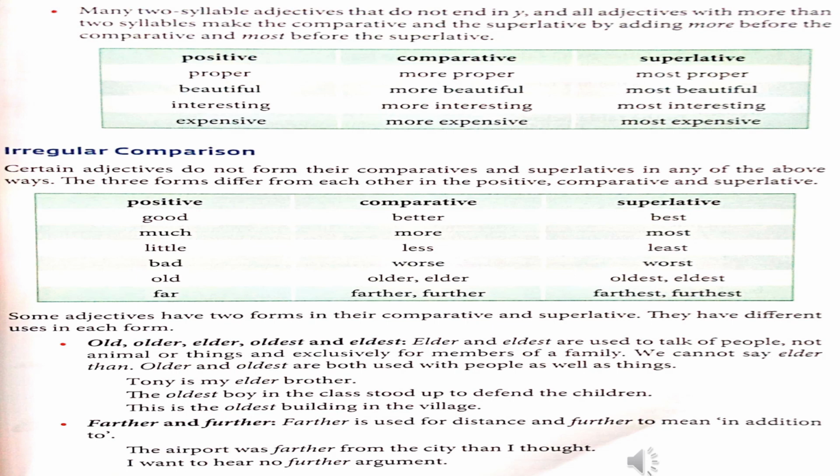Elder and eldest are used to talk of people, not animals or things, and exclusively for members of a family. We cannot say elder than. Older and oldest are both used with people as well as things. Here, elder and eldest are only used to talk about people, not about animals or things. And we cannot say elder than. And older and oldest are used both for people as well as things.